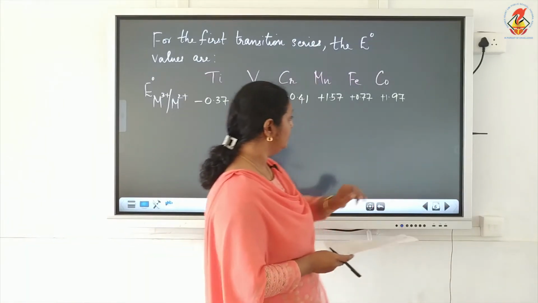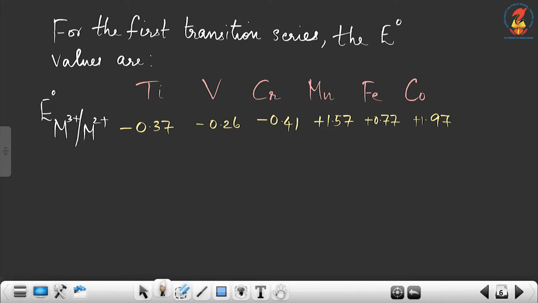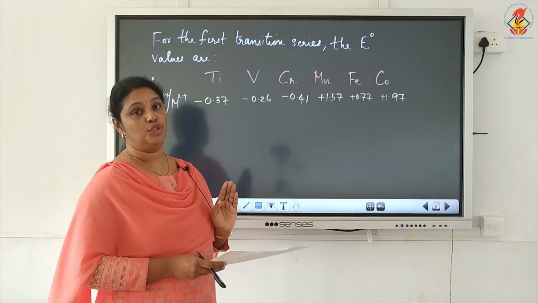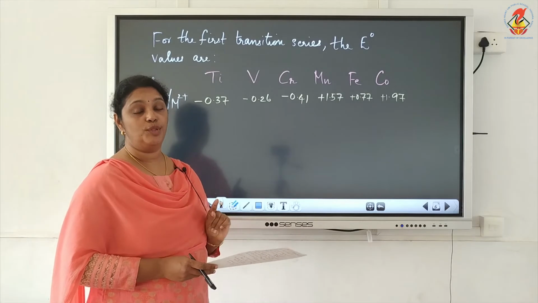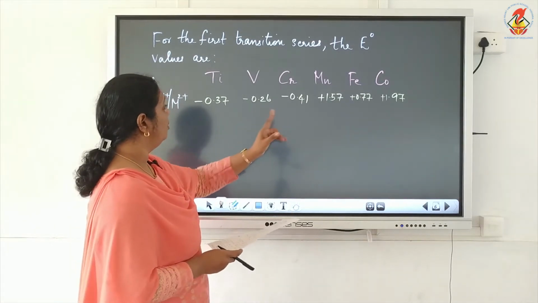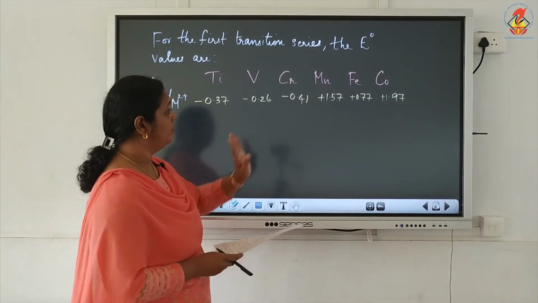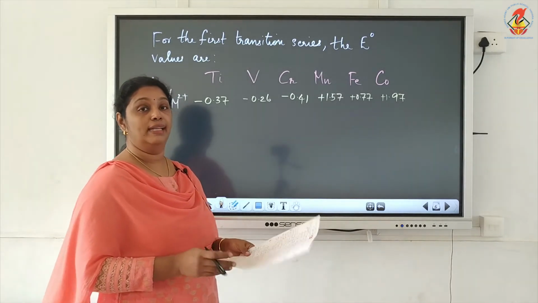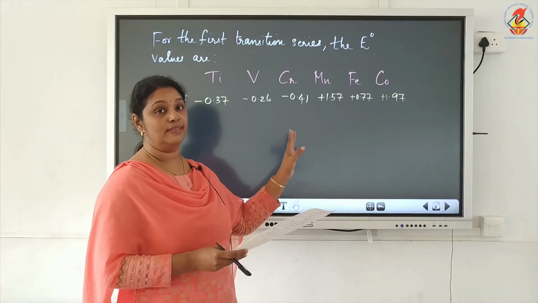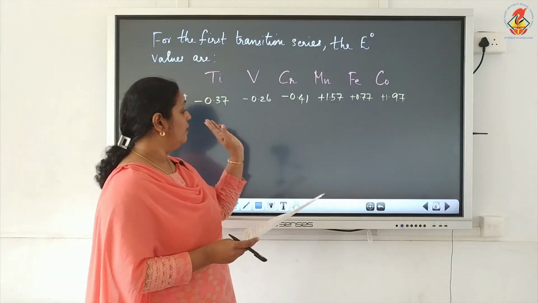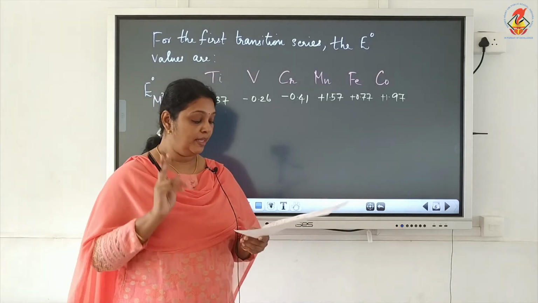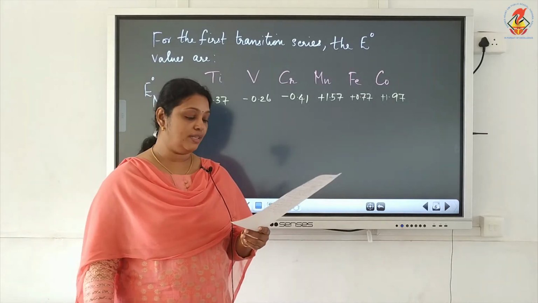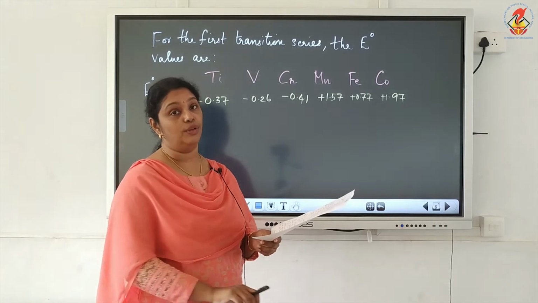Now, next I have written here, for the first transition series, the E0 M3+/M2+, that is the reduction of metal in 3+ to 2+ state. The E0 values are written on the board from titanium to cobalt. Now again let us discuss a few questions based on this E0 value. Now look at this series, and the first question is, identify the two strongest oxidizing agents in aqueous solution.